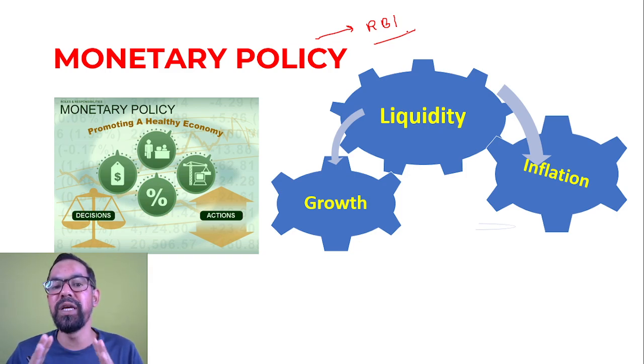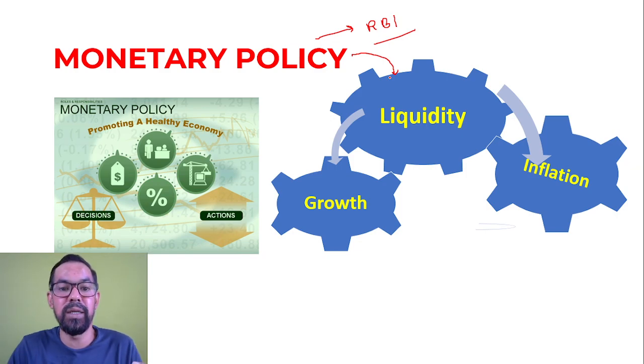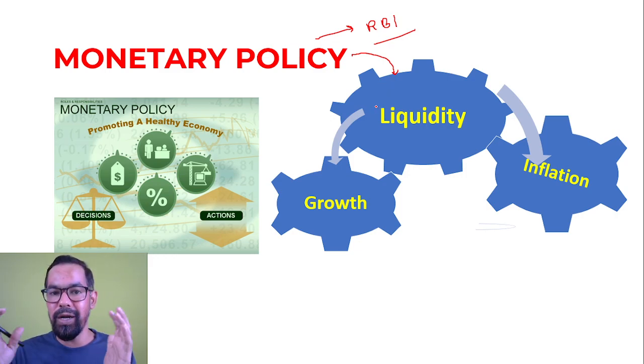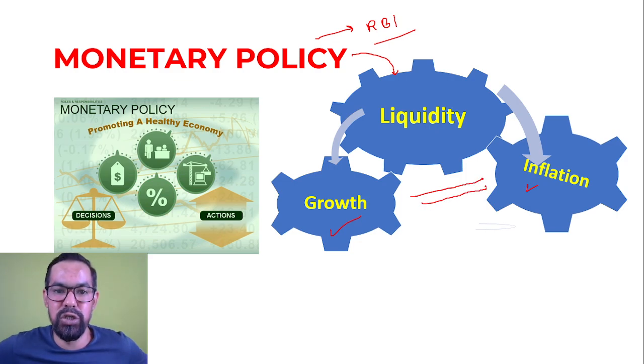So what is the meaning of monetary policy? Through monetary policy, RBI or the central bank controls liquidity. Liquidity means supply of money. Whenever we talk about liquidity, it means supply of money. Through this policy, RBI manages liquidity in the market. Now what is the goal of this policy? To create a balance between growth and inflation.